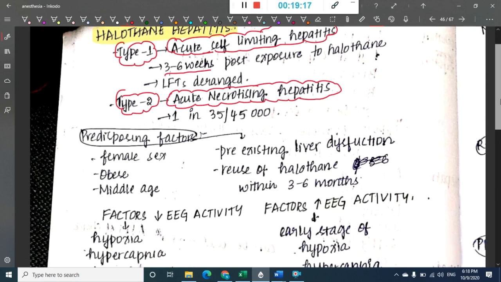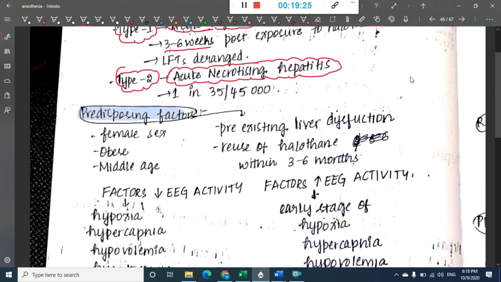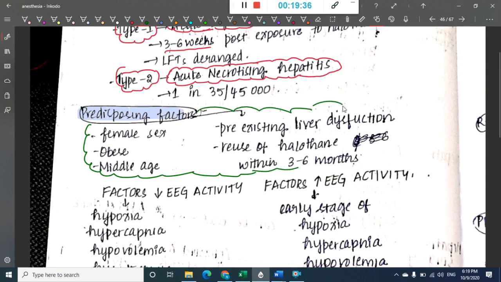Then what are the predisposing factors of halothane hepatitis? The predisposing factors include female sex, obesity, middle-aged, pre-existing liver disease, and reuse of halothane within 3 to 6 months. All these are predisposing factors for halothane hepatitis.